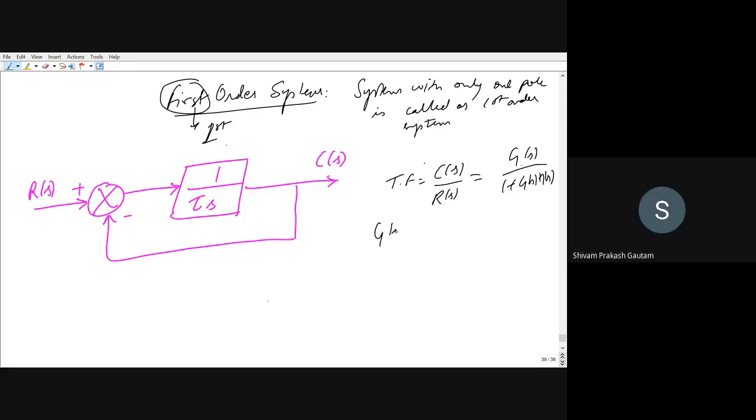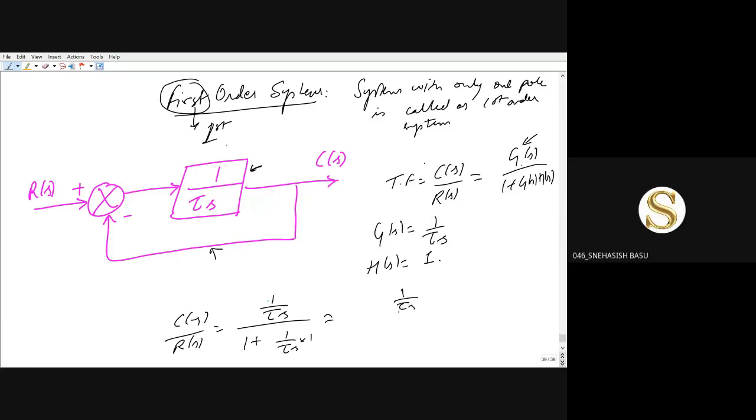Here, G(s) is equal to 1 upon tau s, and H(s) is equal to 1. G(s) is the forward path gain and H(s) is the feedback gain, right now considered to be 1. So you can calculate the transfer function, that is C(s) upon R(s), which will be equal to G(s), that is 1 upon tau s, upon 1 plus 1 upon tau s into 1.